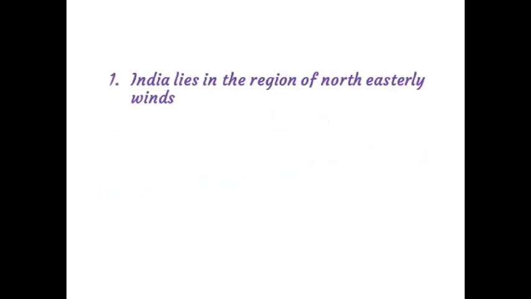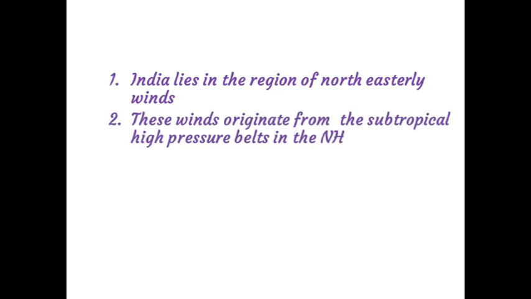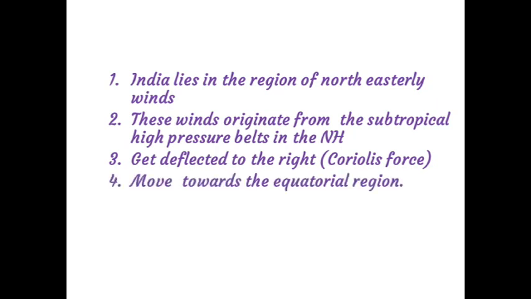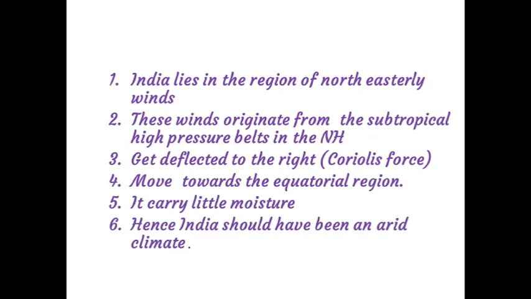India lies in the region of northeasterly winds. These winds originate from the subtropical high pressure belt in the northern hemisphere, and the wind gets deflected to the right due to Coriolis force, and moves towards the equatorial region, and it carries little moisture. Hence, India should have been an arid climate. But it is not so.